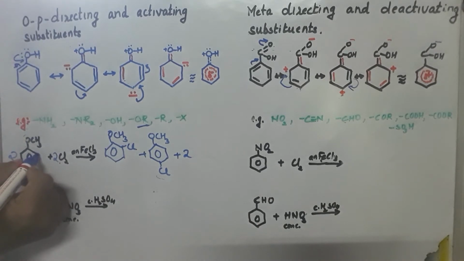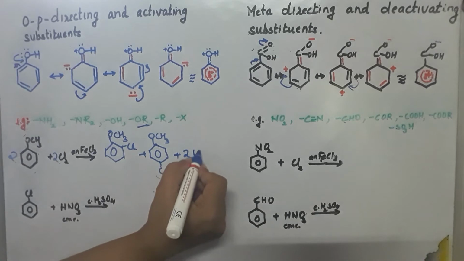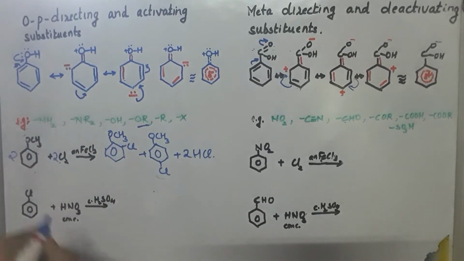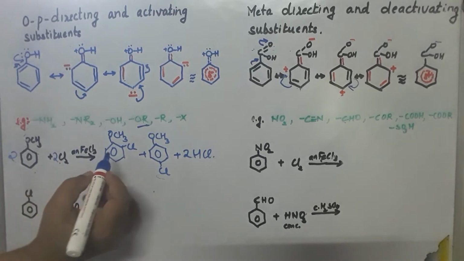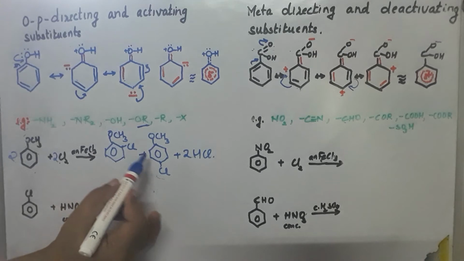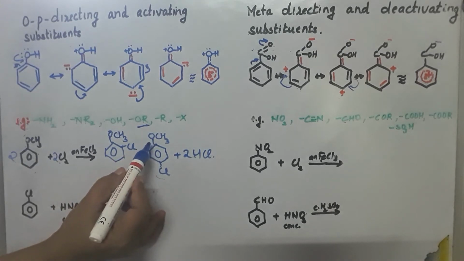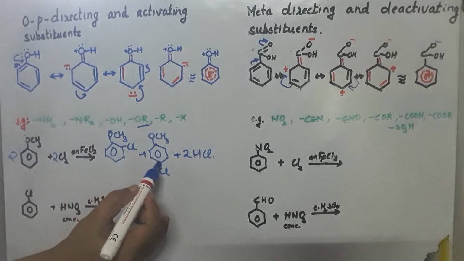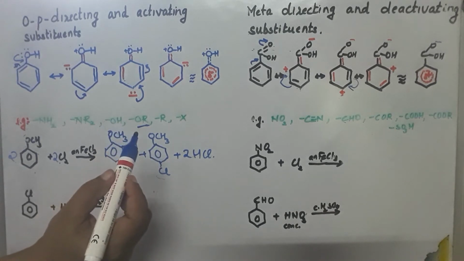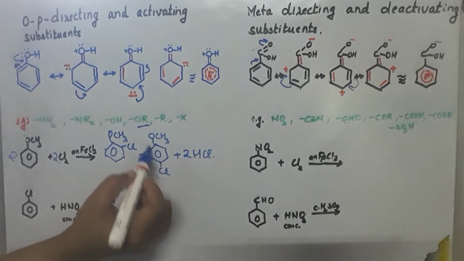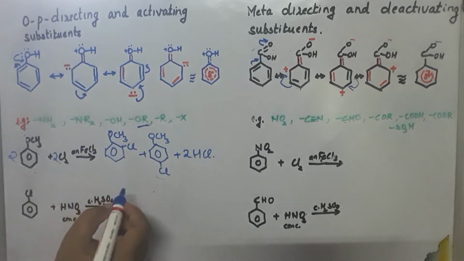So hydrogen and chlorine combine to form hydrogen chloride. So this is the balanced equation to represent the reaction. So we can see it is forming ortho-chloroanisole or para-chloroanisole, or we can say 2-chloromethoxybenzene, 4-chloromethoxybenzene. And this is the major product. Always para substituted compounds are the major product.